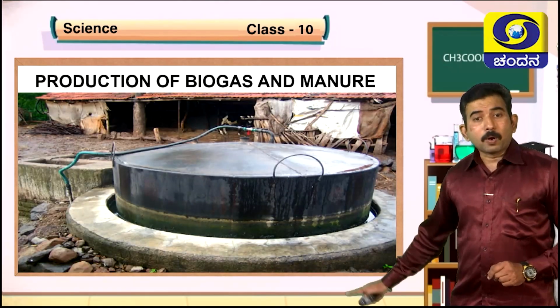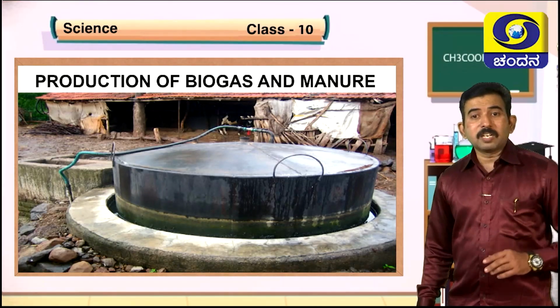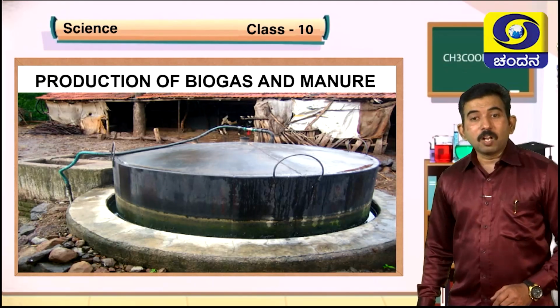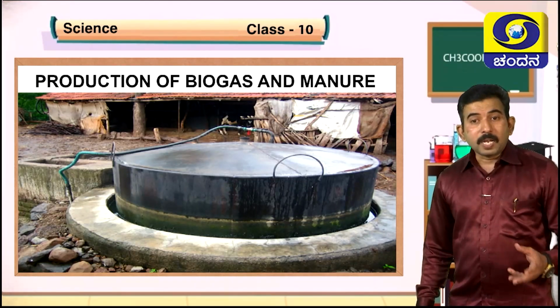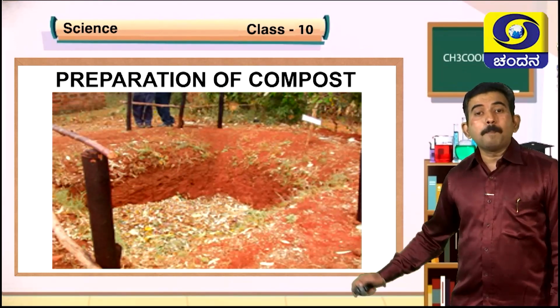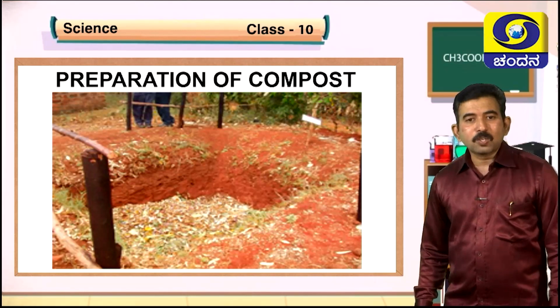Second one, production of biogas and manure. By using the agricultural waste, we can produce biogas which can be used as a fuel. Also, we can obtain manure from it. Even preparation of compost will be very useful, increasing the fertility of soil.